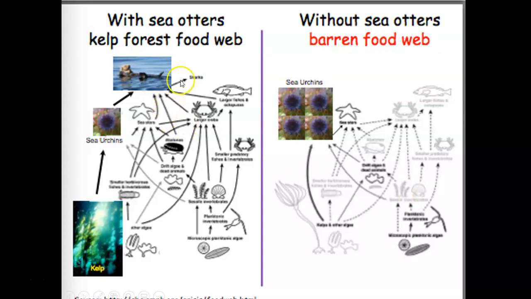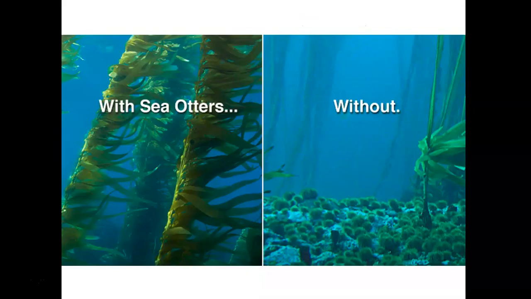Do you see how the elimination of one species affected the rest of the species in that ecosystem? That's why we say that it's a keystone species. Without it, the ecosystem crumbles. Here's another picture of it. With the sea otters, kelp forests are healthy. They're having a good time. As you kids say, they're living their best life. Without the sea otters, there's an abundance of sea urchins. Those sea urchins have eaten all the kelp forests, so they're not living their best life.